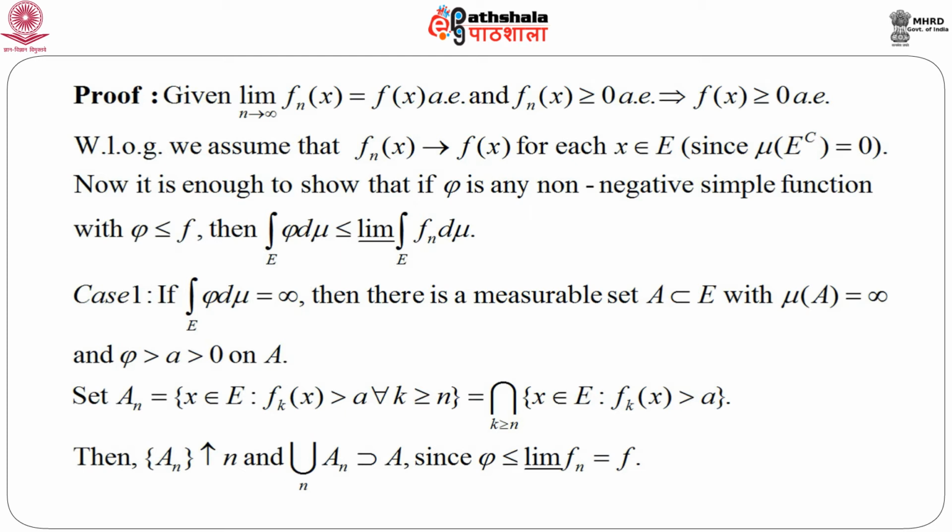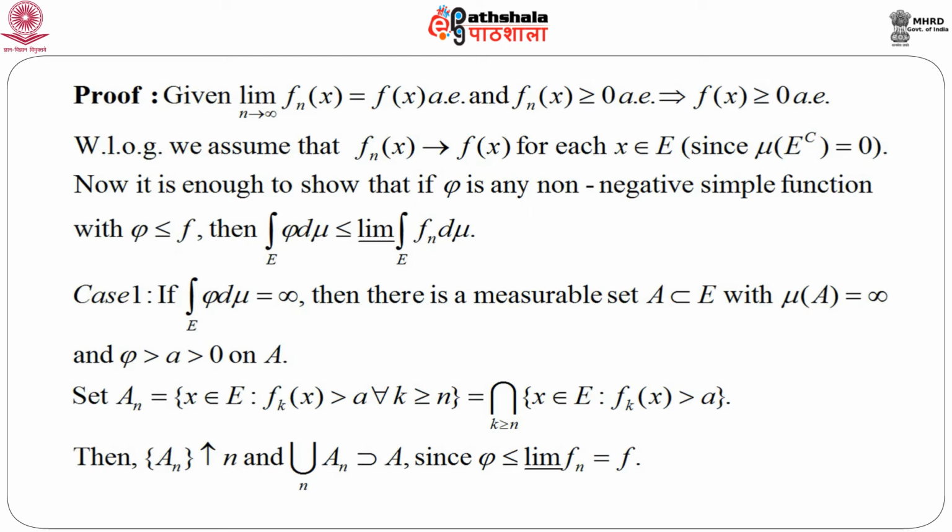If you look at this sequence of sets very carefully, it is immediately clear that A_n is increasing in n, and the union of A_n over n contains A, since φ is less than or equal to lim inf f_n, which is nothing but f, because f_n converges to f almost surely.